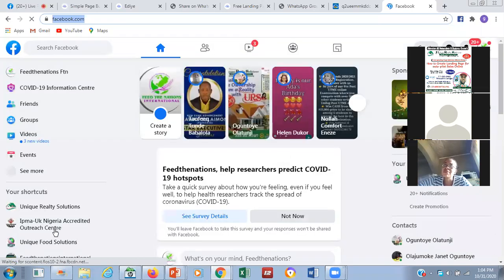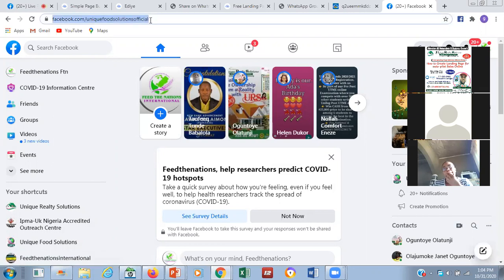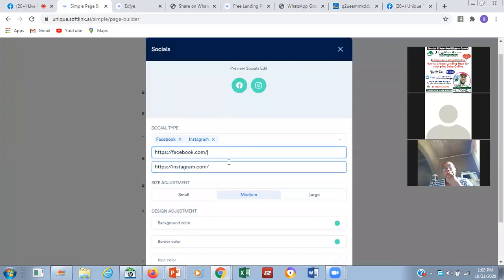Okay, now we can see some page. Let's look at this page. Unique solution, unique food solution. Let's look at the page. You can see the page here. Now, let's copy the link. You can see the link /unique food solution. So after the slash, you just copy this. You come to your configuration, you input it. Can you see it? So the same thing happens to Instagram.